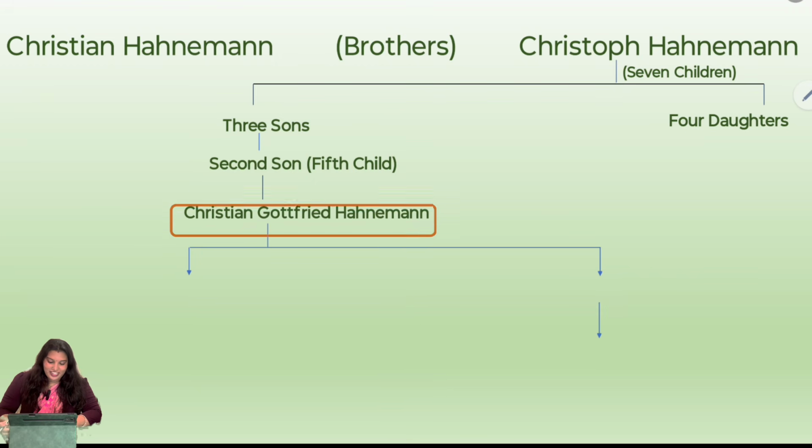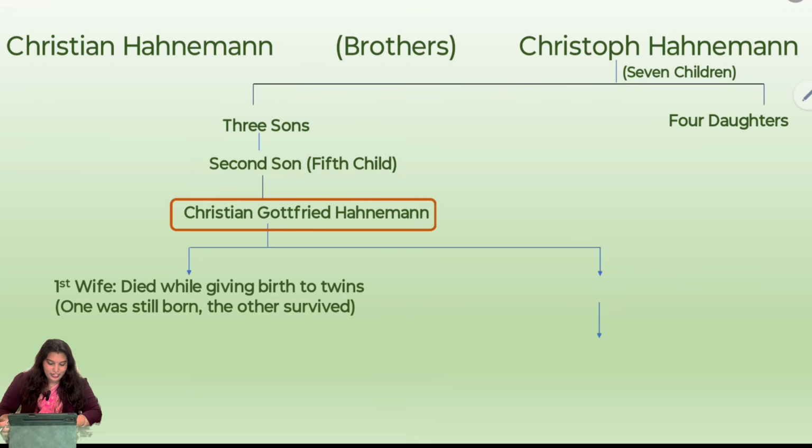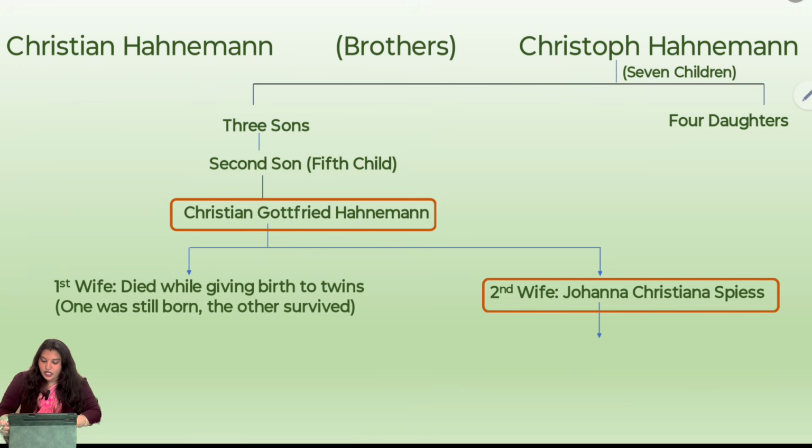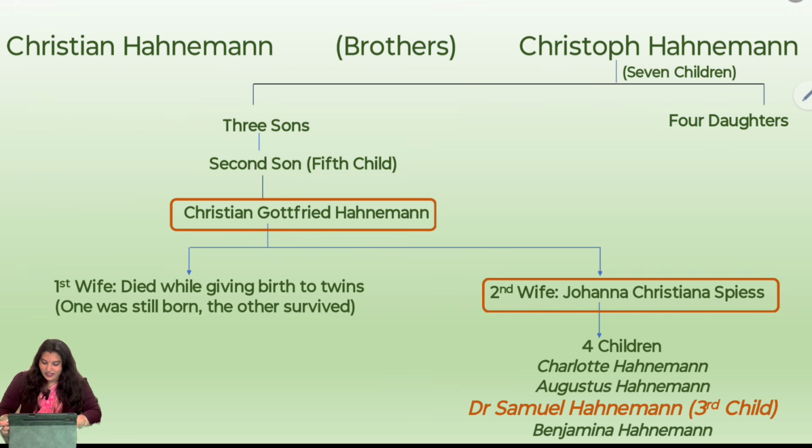Christian Gottfried Hahnemann married the first time, and the first wife died while giving birth to twins, of which one was stillborn and the other survived. His second wife was Johanna Christiana Spies. They had 4 children: Charlotte Hahnemann, Augustus Hahnemann, Dr. Samuel Hahnemann, the third child, and Benjamina Hahnemann. So Samuel Hahnemann is the third child of Christian Gottfried Hahnemann and his second wife Johanna Christiana Spies.